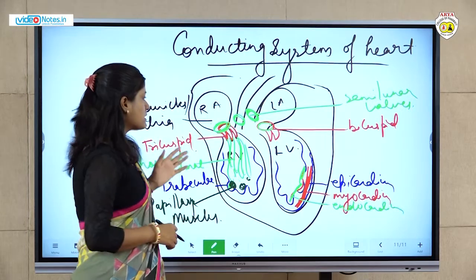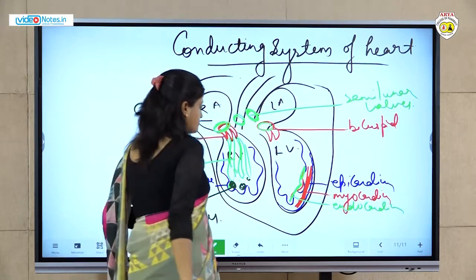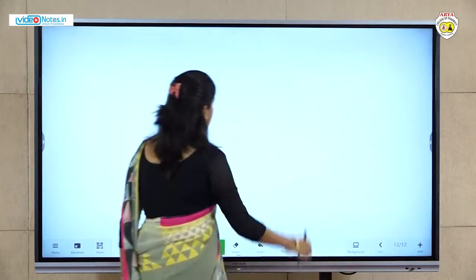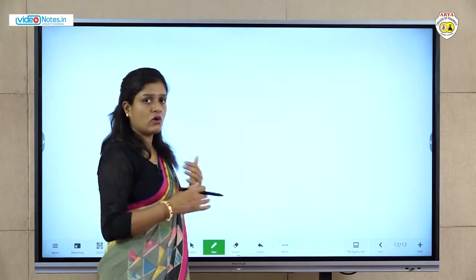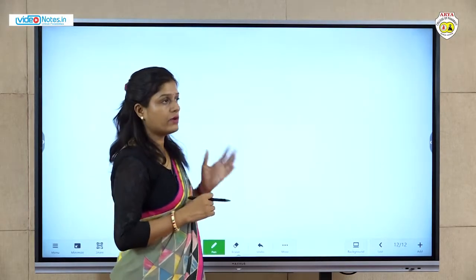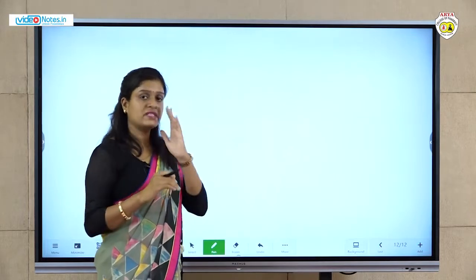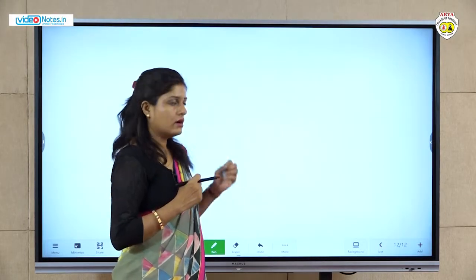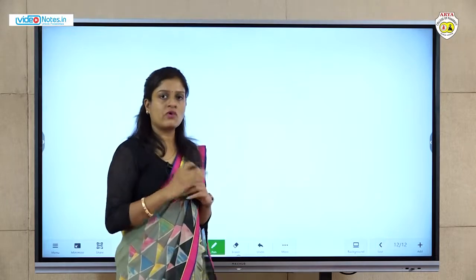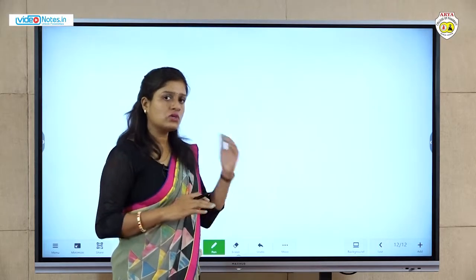heart. Now what is the conducting system of heart? So conduction. How the conduction, what is the meaning of conduction? Conduction means generation of impulse, messages. Okay, what happened? Conduction means contraction. Heart में क्या हो रहा है? How the heart works? There is a contraction. अगर heart की working की बात करें, there is a contraction and relaxation in the heart. So how the contraction is possible?